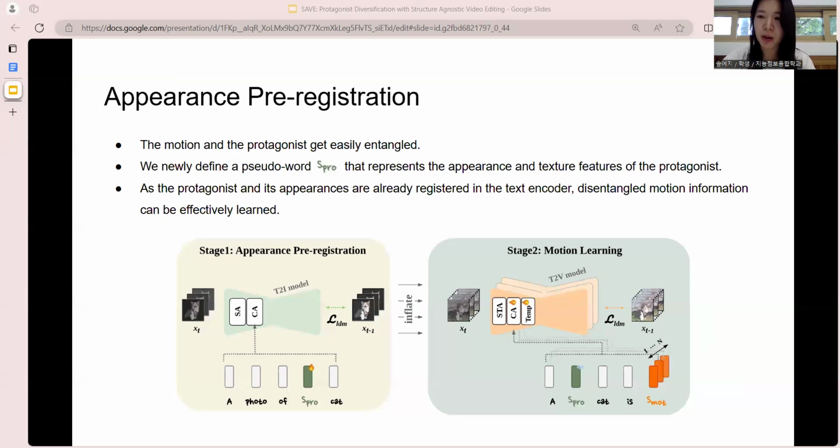We also resolve the problem that the motion and the protagonist get easily entangled. We newly defined a pseudo word S-pro that represents the appearance and texture features of the protagonist. Before inflating T2I models, we first optimize the text embeddings of S-pro. Then, using the inflated T2V model, we train the parameters that generate S-mode. As the protagonist's appearance is already registered in the text encoder, S-mode can be effectively learned.